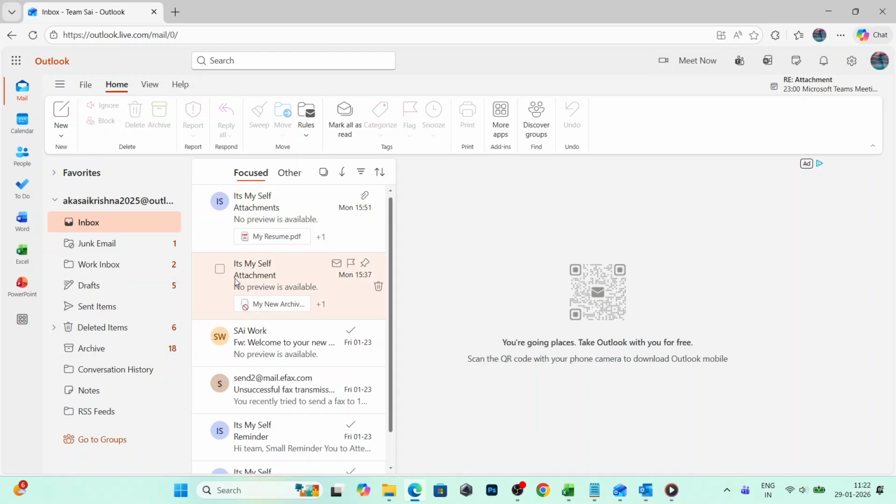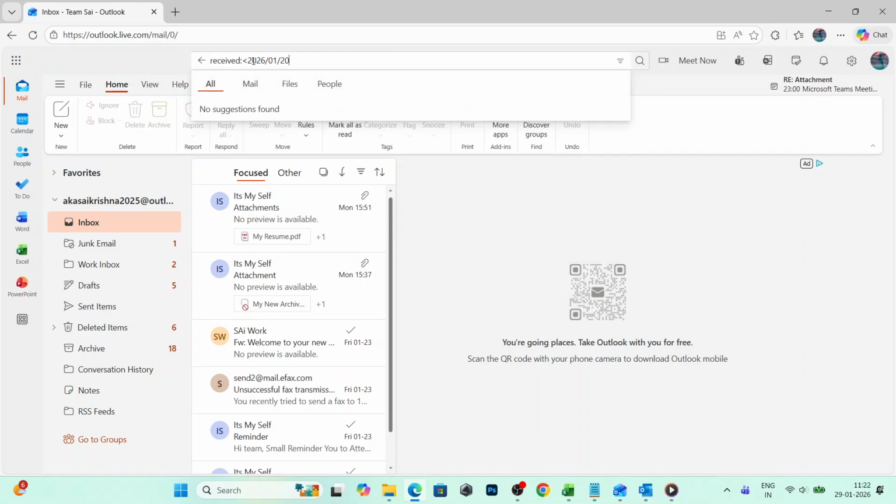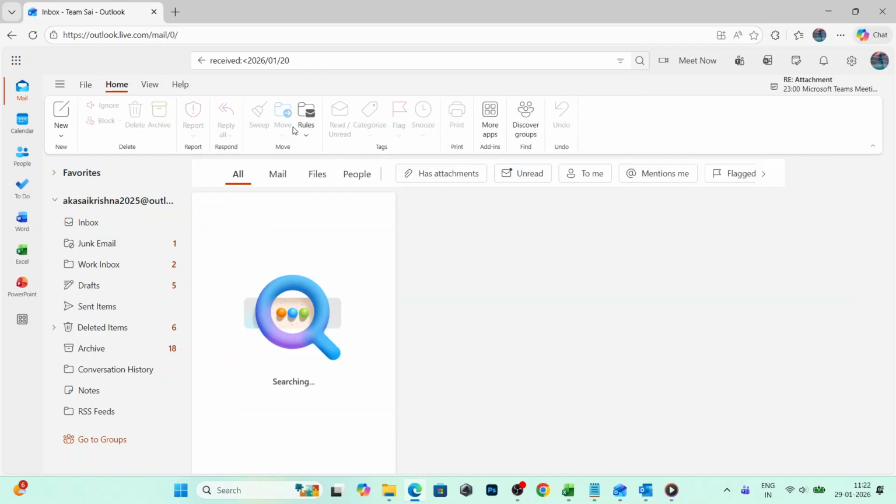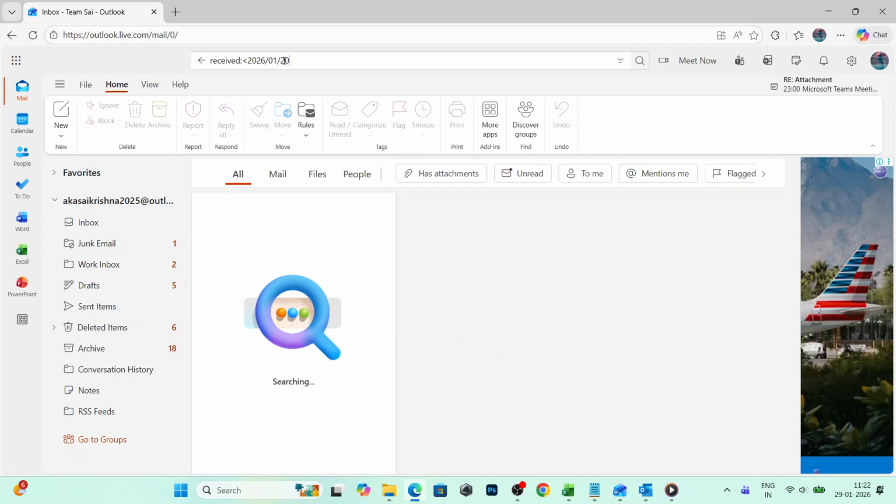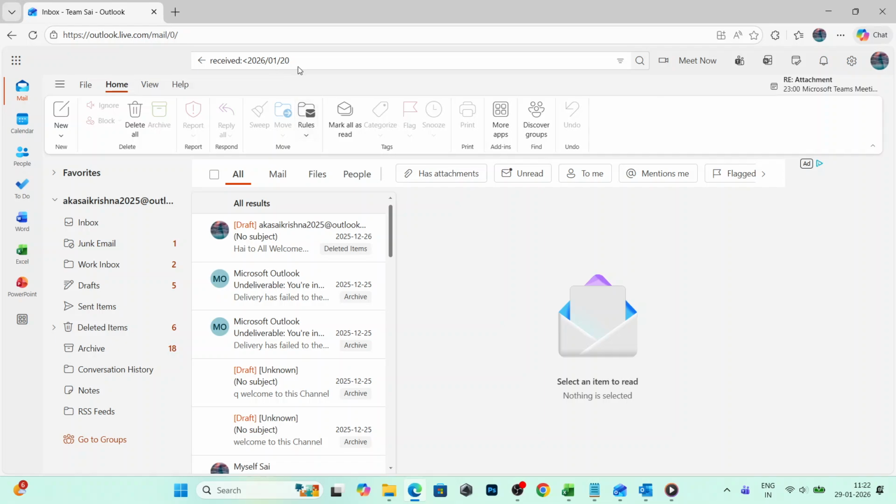and quickly. If you are in the new Outlook or Outlook on the web, start by using the search bar at the top. Type received, followed by the date filter, for example, received less than 2026 will show messages received before January 2026. This filter is precise and fast, so you don't have to scroll through pages of mail.